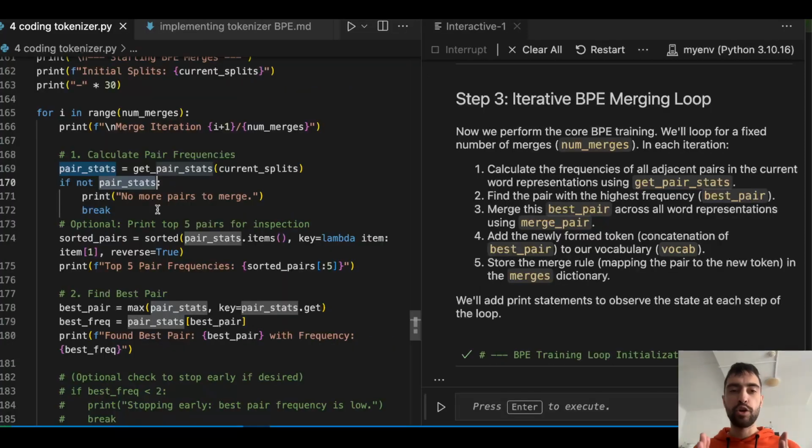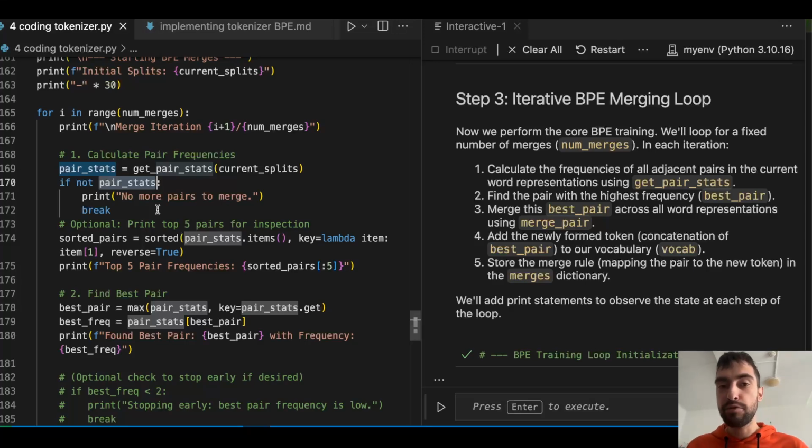Now we will combine all of these functions that we just defined, and we will create this byte pair encoding merging loop. So we will just use functions now. Now we perform the core BPE training. We'll loop for a fixed number of merges. So here we have number of merges 15. In each iteration, we will calculate the frequencies of all adjacent pairs in the current word representations using getPairStats. This is the first one that we defined.